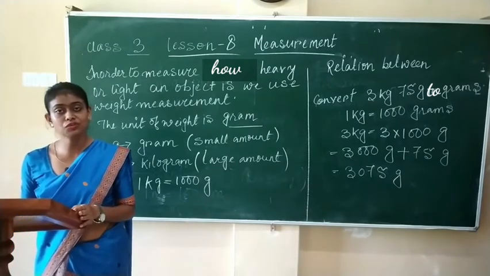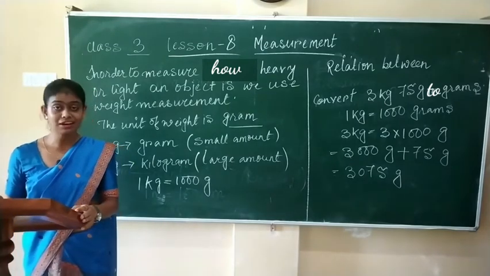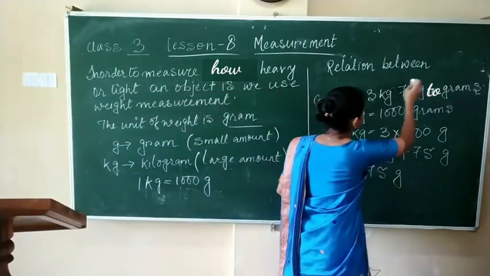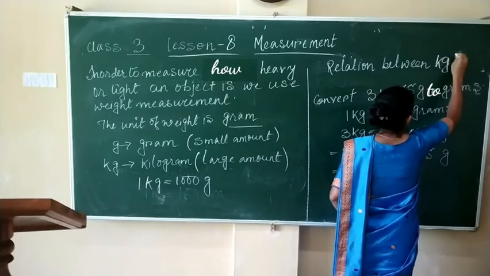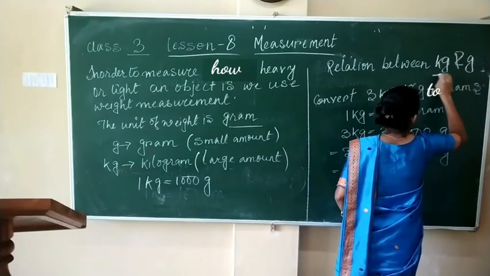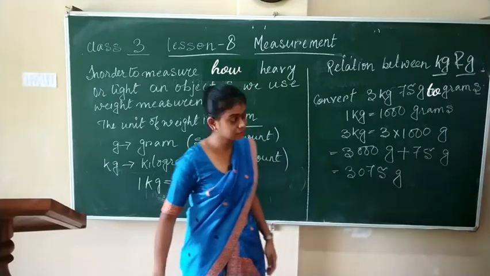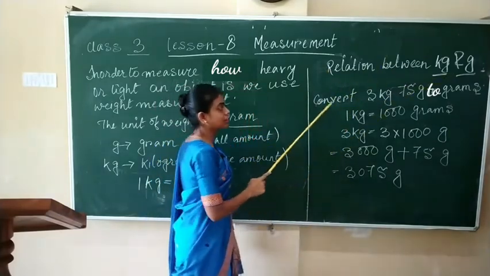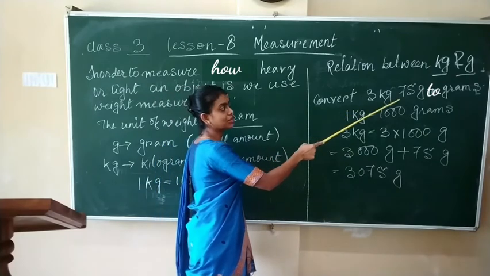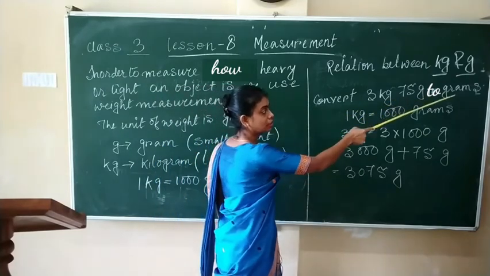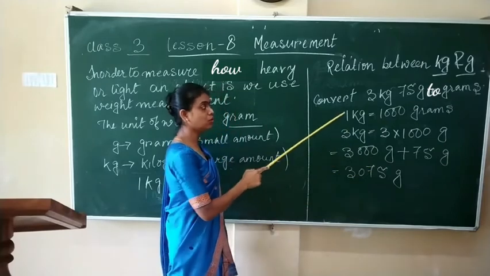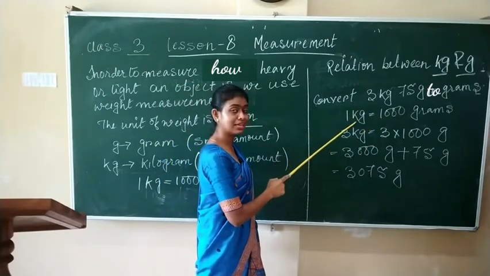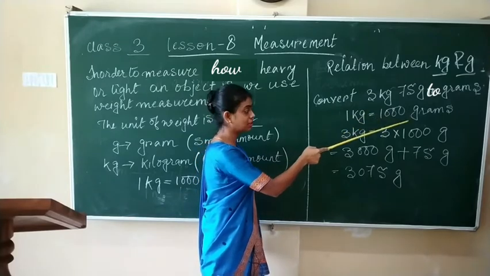So, next we will see relation between kilogram and gram. Relation between kilogram and gram. Convert 3 kg 75 gram in gram. We know 1 kg is equal to 1000 gram.